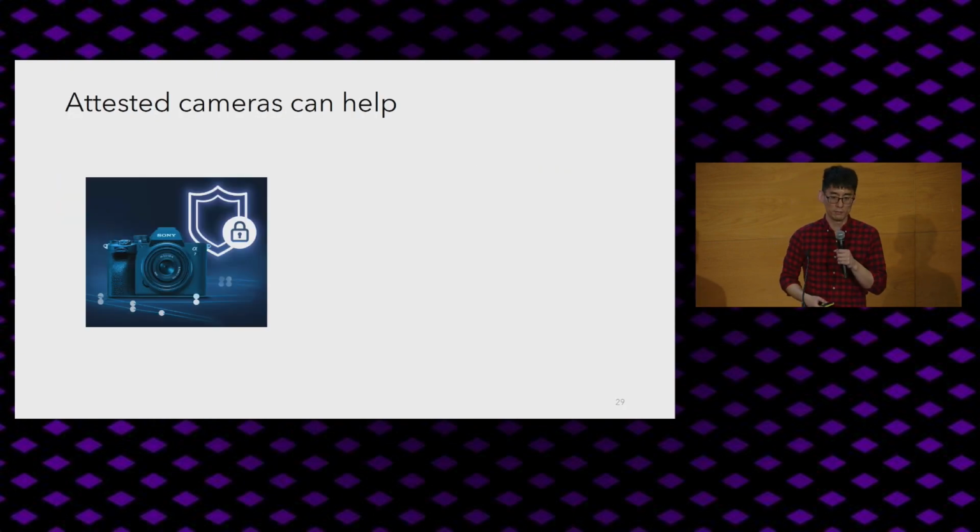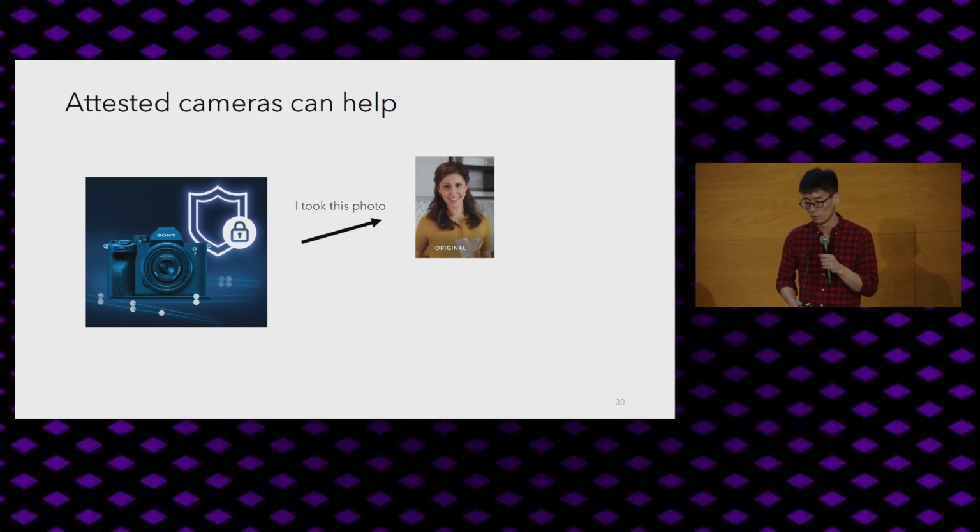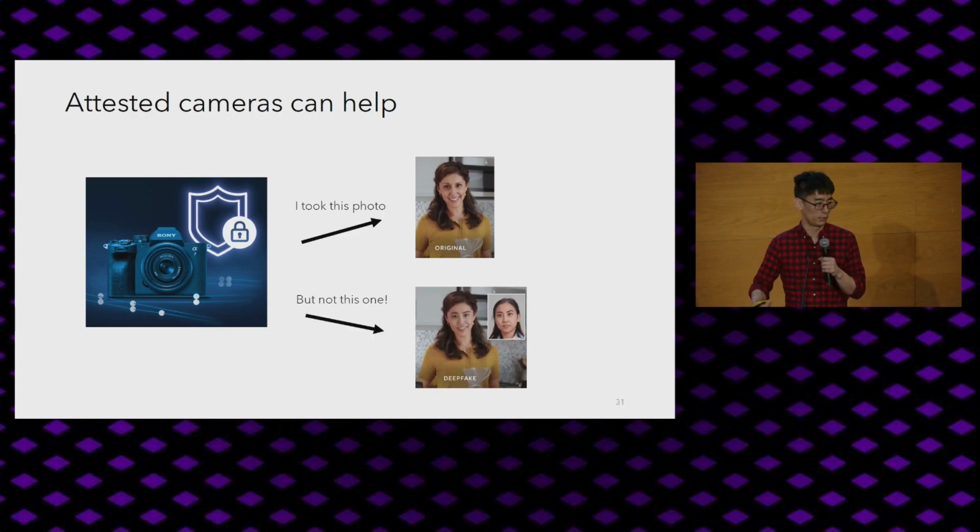Okay, so to fight deepfakes, there are many parts of the technology stack that need to be involved. And one of the things I want to tell you about is these things called attested cameras. Now, attested cameras contain hardware devices in them that sign the pixels that come off the sensor immediately upon capture in a trusted way. And after you have the signature, it can attest that it took a specific photo, and that it's not a deepfake.